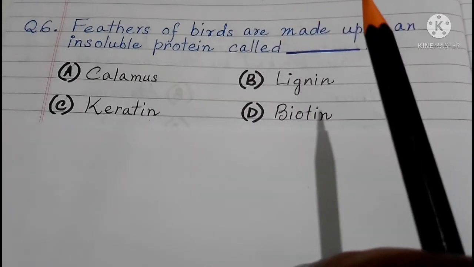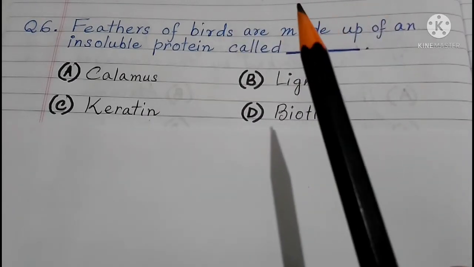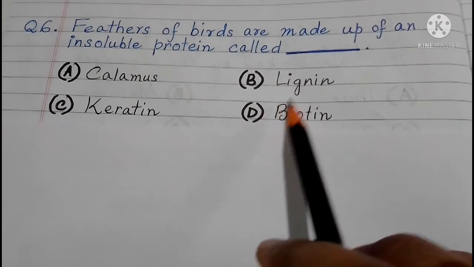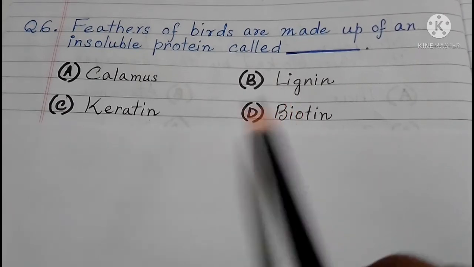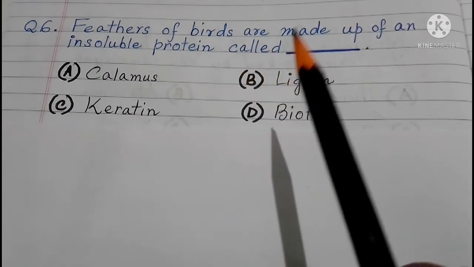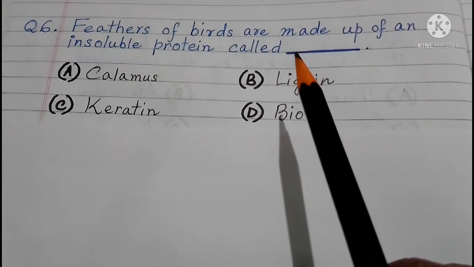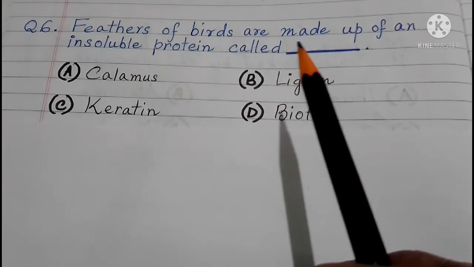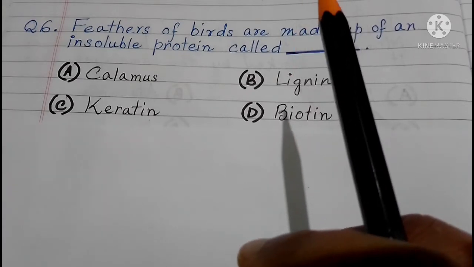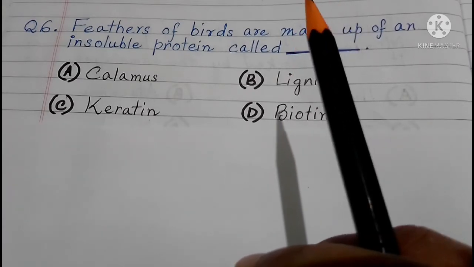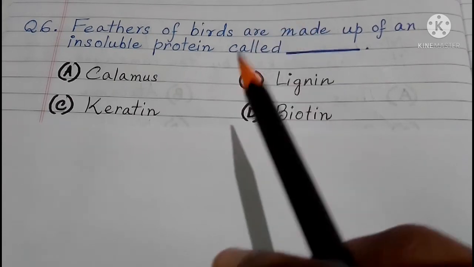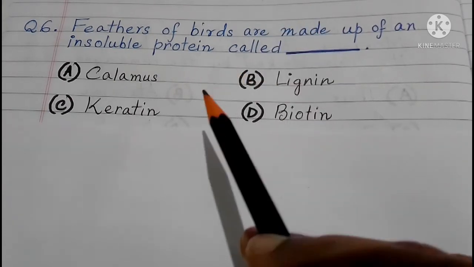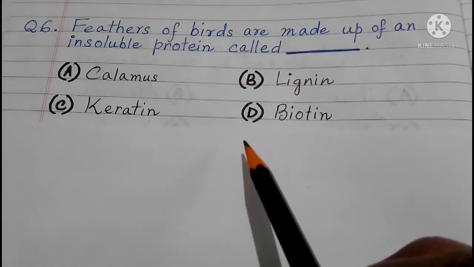It's a terminology for a plant part. It's not a protein actually. Next is lignin. Lignin is a complex organic polymer that forms supporting tissue in plants, for example, the cell wall. So the cell wall in bark, wood, that gives it a harder structure, and providing rigidity to the structure is actually lignin. Because of that lignin component, these are hard.